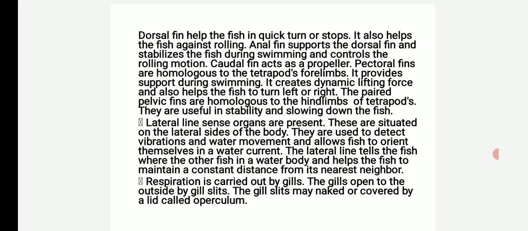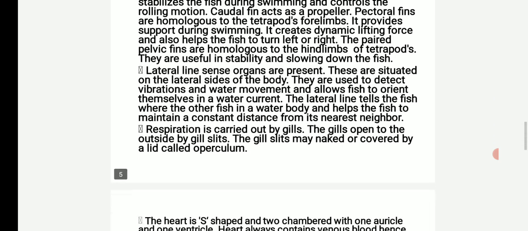The lateral line tells the fish where the other fish are in a water body and helps the fish to maintain a constant distance from its nearest neighbor. Next, respiration is carried out by gills. The gills open to the outside by gill slits. The gill slits may be naked or covered by a lid called operculum.